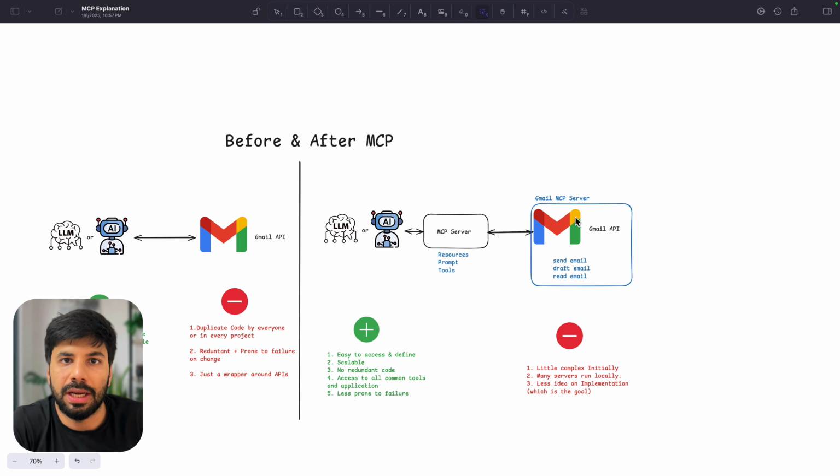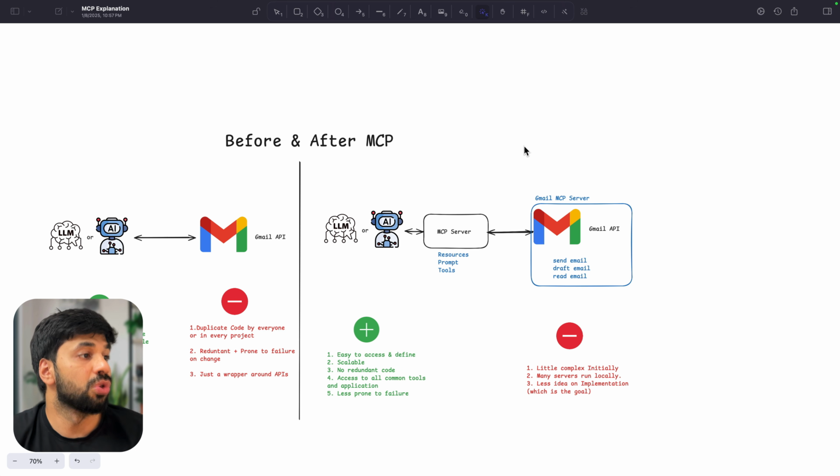So if you are experimenting, if you are defining your own tools for some application initially, MCP is not the best way to go because there will be many changes. It is not a valid thing to just send out any wrong tools. But on the other hand, if you are using some super common application like Gmail, GitHub, Maps, search, surely go forward and seriously use MCP server instead of defining it yourself.